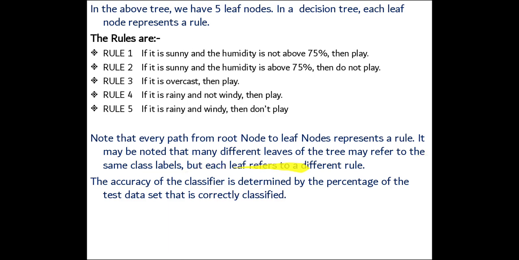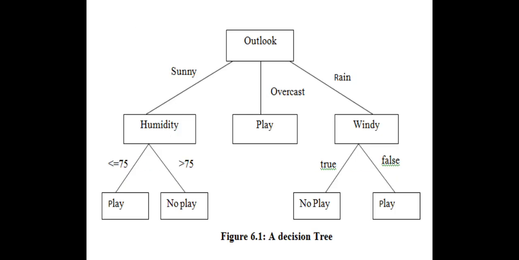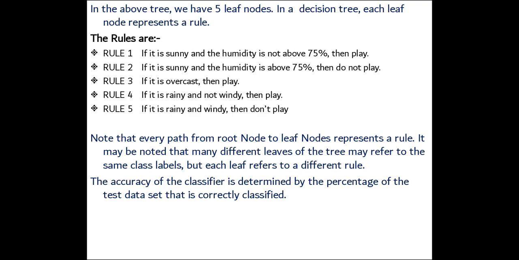It may be noted that many different leaves of the tree may refer to the same class label, but each leaf refers to a different rule. So each leaf has a different rule, right? If it is windy, then he can't play. If it is not windy, then he can play, right? If the outlook is sunny and humidity is greater than 75, then he can't play. If it is less than 75, then he can play, right? So this is an example of a decision tree.